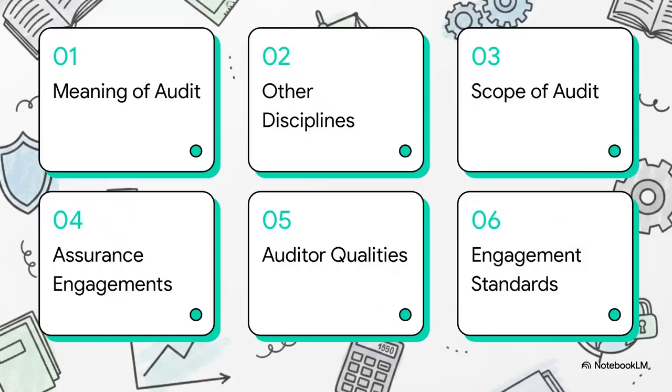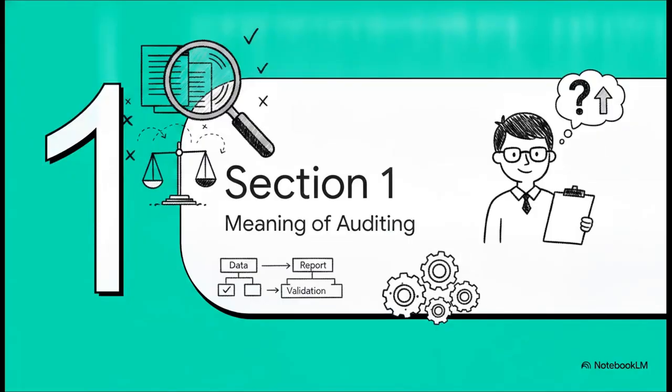Here is our battle plan for today's revision. We'll be covering the meaning and purpose of an audit, its relationship with other disciplines, the scope, understanding assurance engagements, qualities of an auditor, and finally, the engagement standards. Okay, starting right off with Section 1, Meaning and Nature of Auditing.